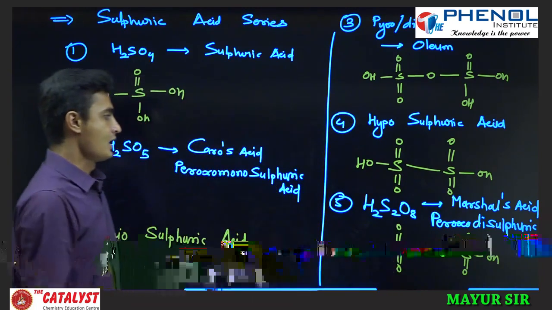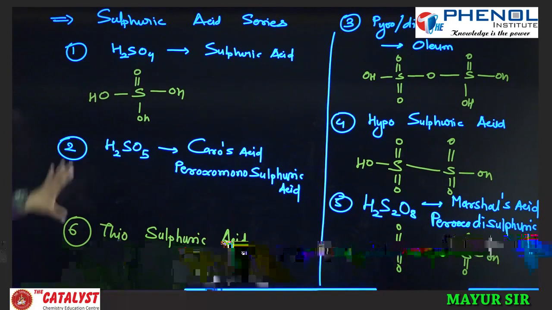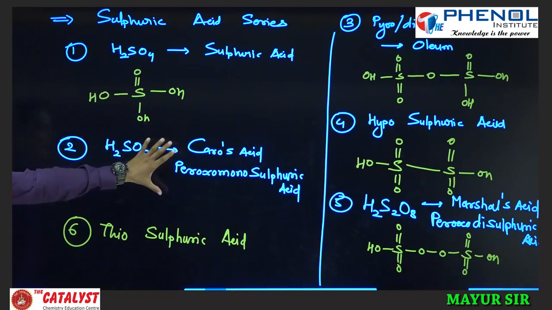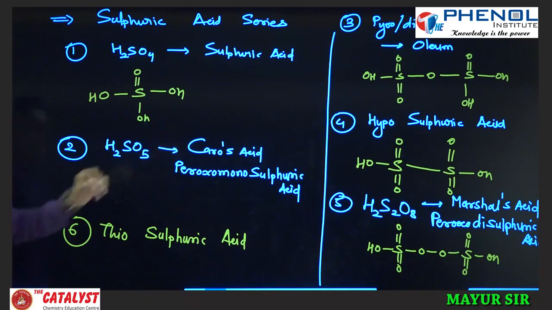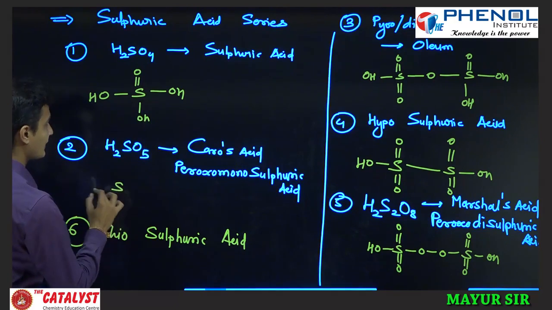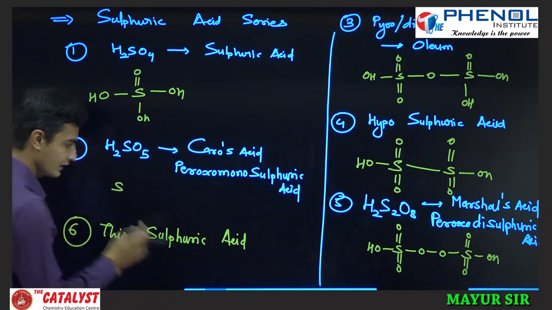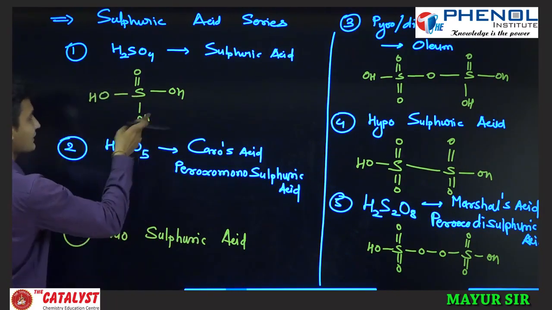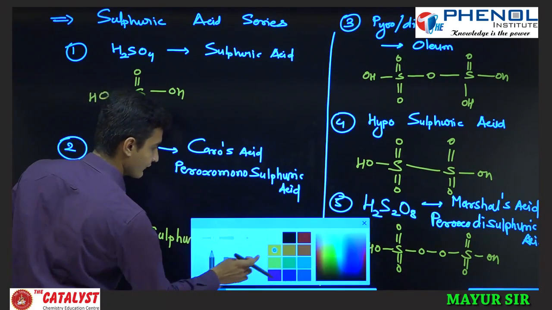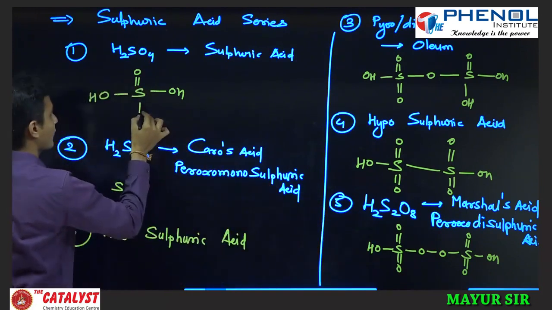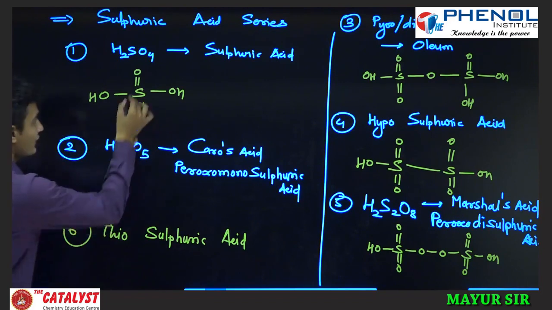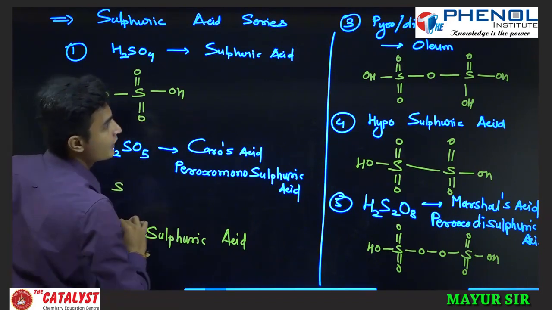If you see H2SO4, that is sulfuric acid, and here peroxo monosulfuric acid. So here you put one more oxygen on either side. I am sorry, here we made one mistake. Here there should be a double bond O. Is it or not? Here there should be a double bond O. H2SO4. Okay. Fine.